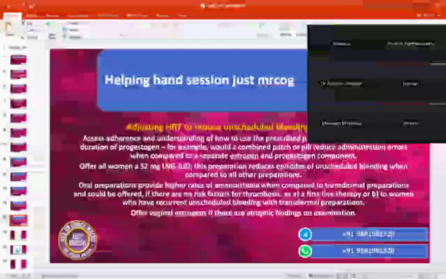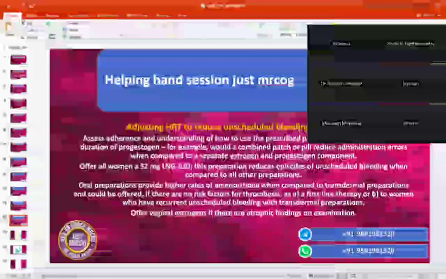There is one reason that she's not understanding when to start progesterone, when to start estrogen, right? Because HRT is very complicated, no? So when she's not having that compliance or has a poor understanding about the prescribed preparation, then what is the better option? LNG IUD would be a better option for her in case of unscheduled bleeding.